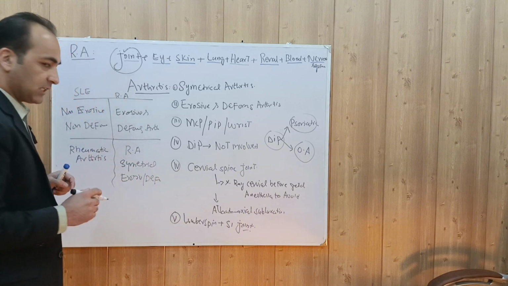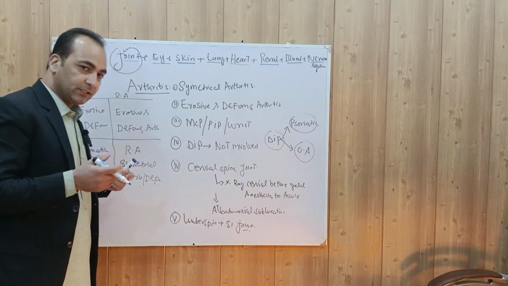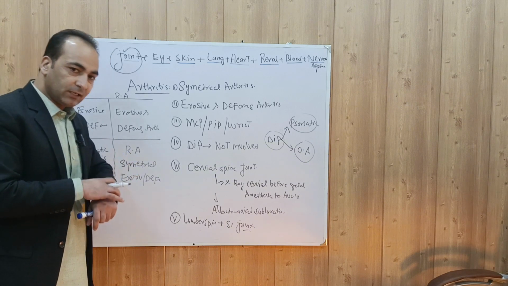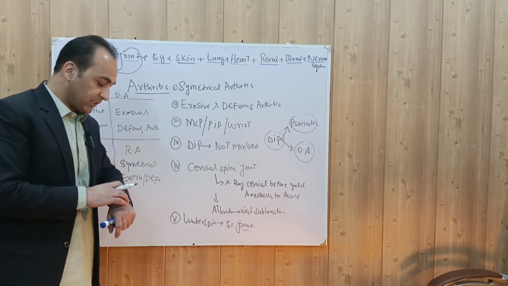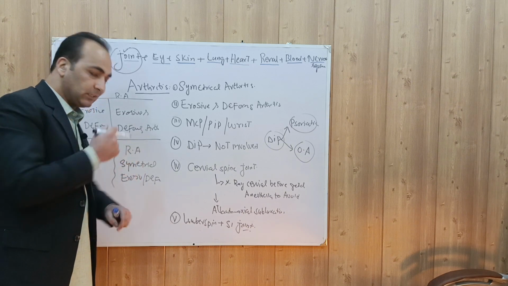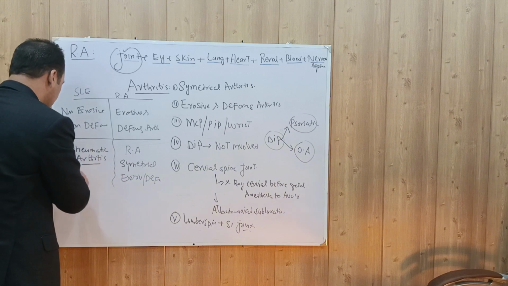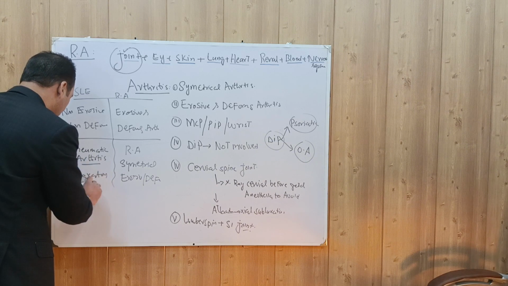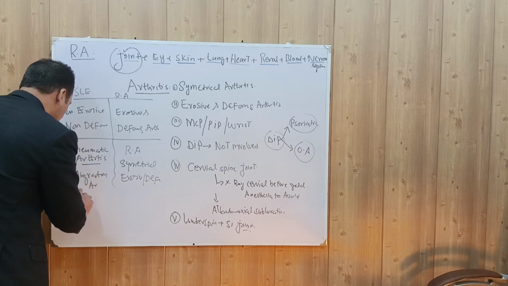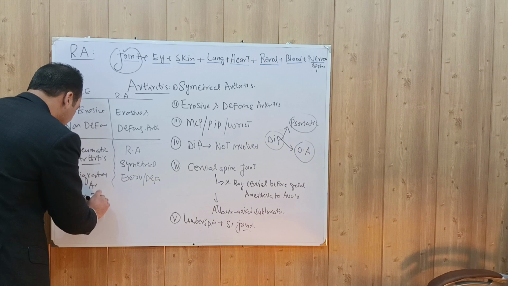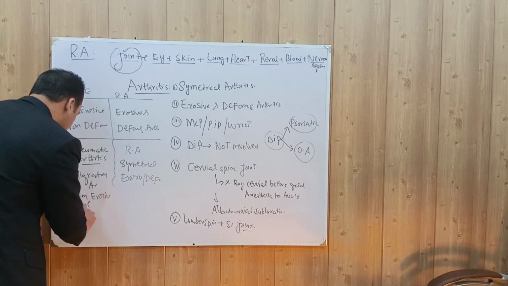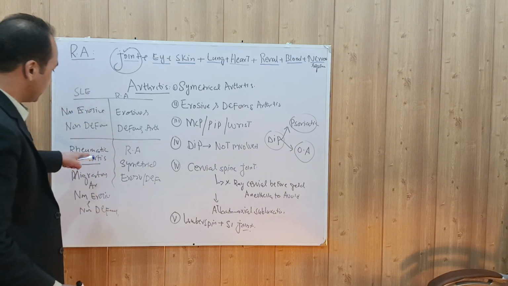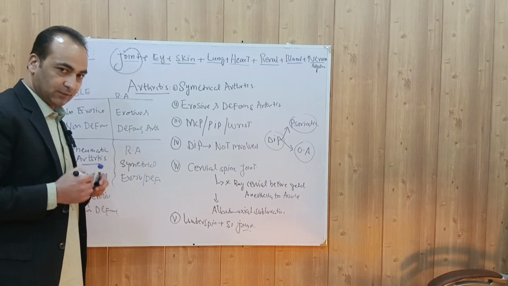While rheumatic arthritis causes migratory arthritis, that is jumping arthritis. One joint has arthritis, that joint becomes better and the arthritis jumps to another joint. This is called jumping or migratory arthritis. Also, this is non-erosive and non-deforming arthritis. So this is the difference between rheumatic arthritis and rheumatoid arthritis.